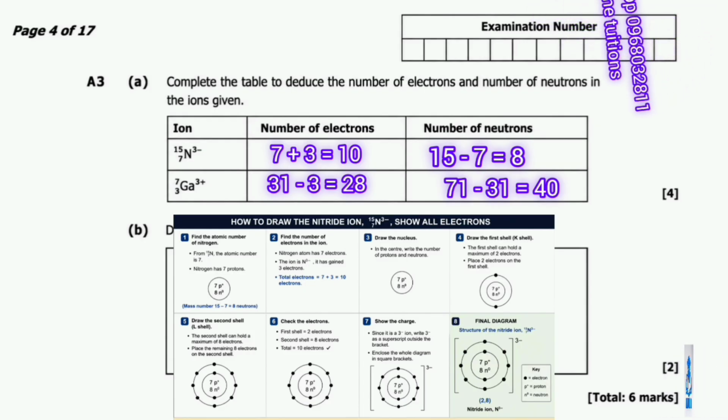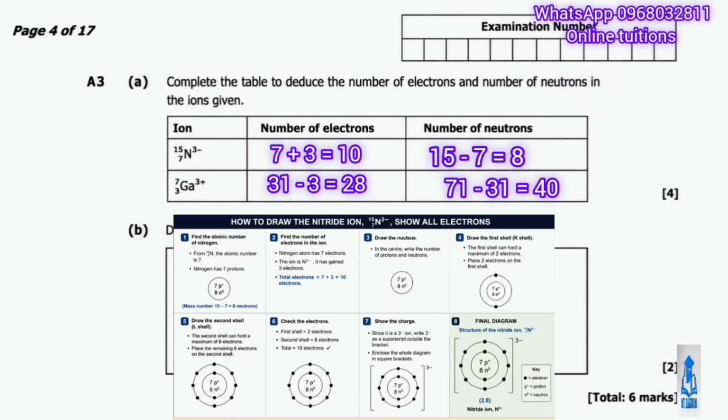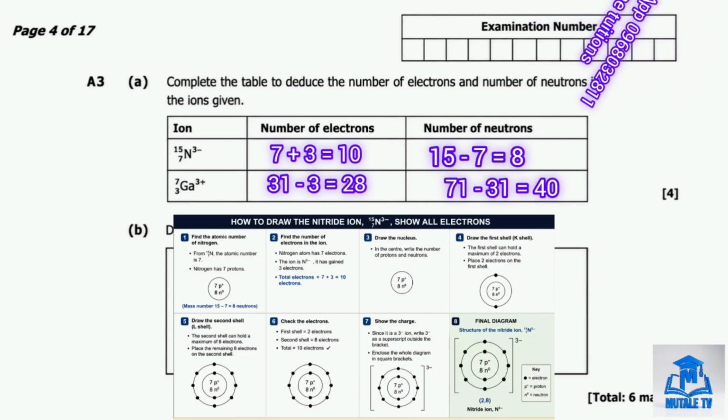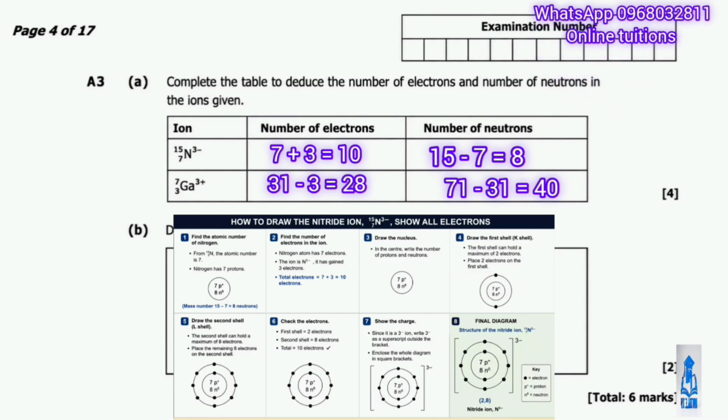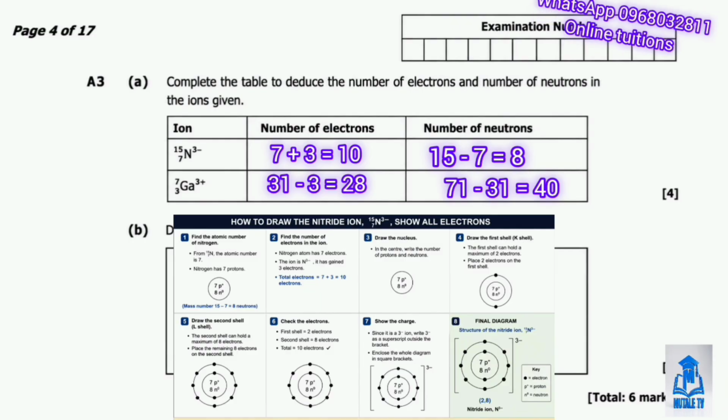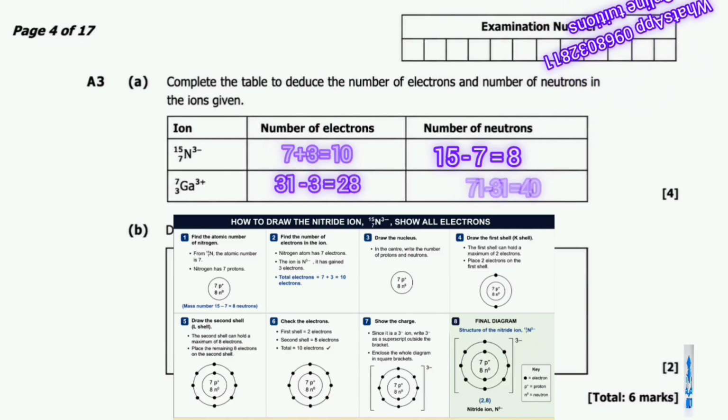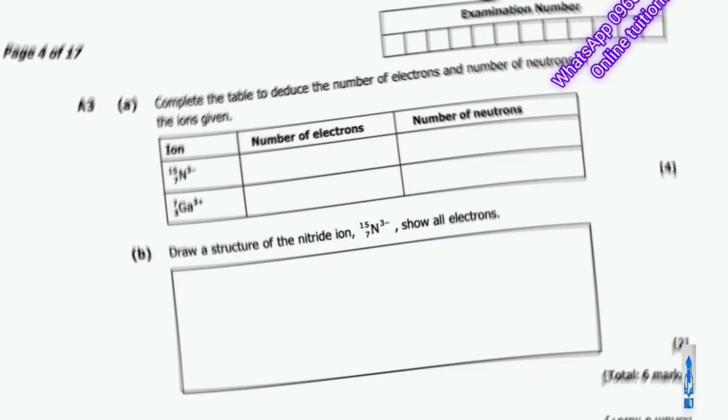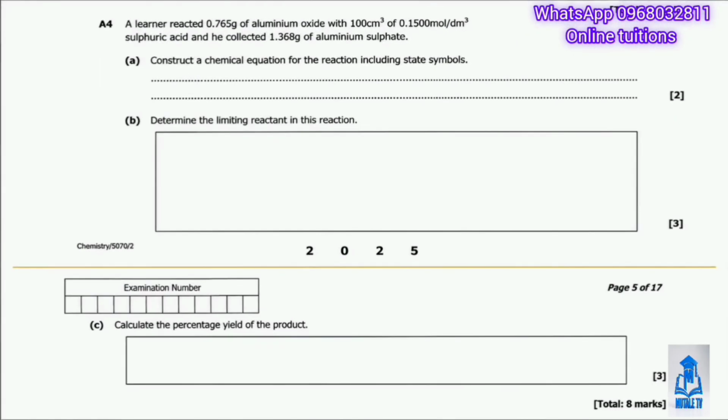When drawing this, show the nucleus with the symbol N and the charge 3 minus, with two electrons in the inner shell and 8 electrons in the outer shell. Most of the time this is shown as dots and crosses to represent the original and the gained electrons separately. That's question A3, 6 marks. Okay, let's move on to question A4, a calculation question.